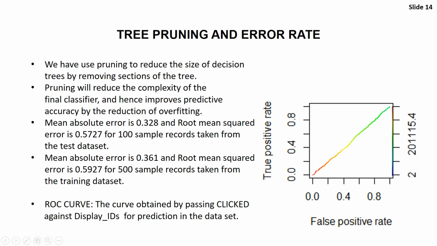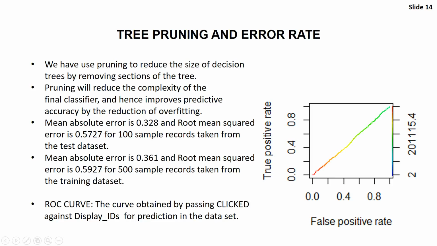And we have used the test data set as well as a training data set for our classification. While using the test data set, we have observed a mean square error of 0.5727, and on our training data set, we have observed a mean square error of 0.5927.